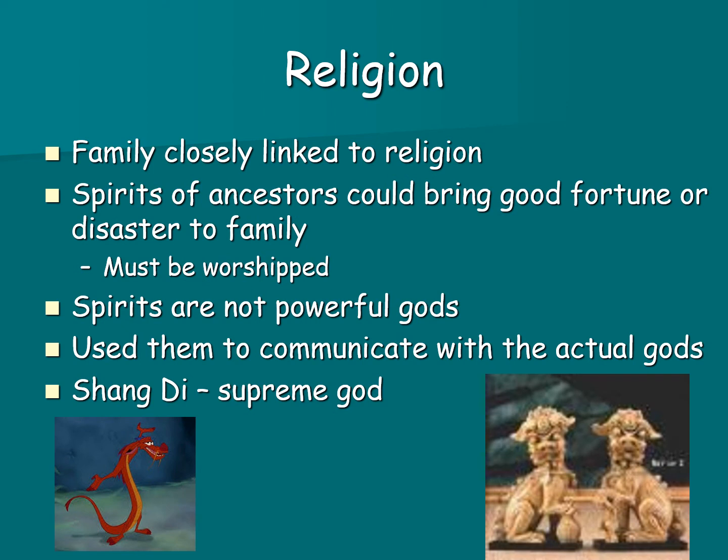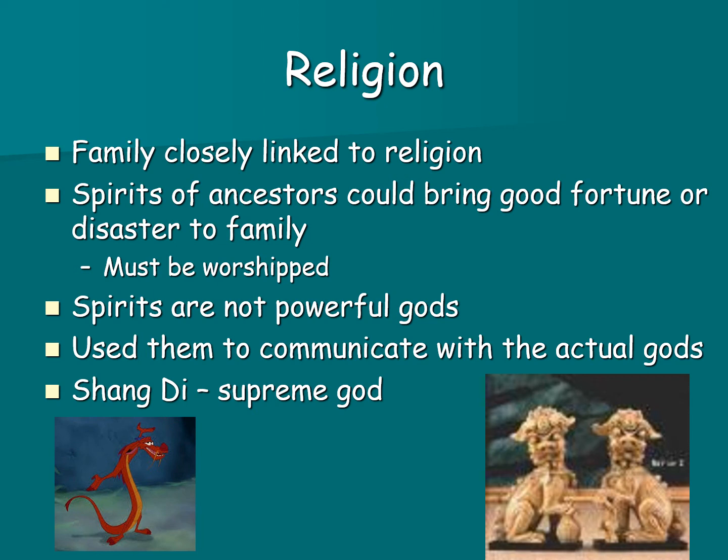Family was closely linked to religion. And that's because you would worship the spirits of your dead ancestors. And you had to worship them because they could bring your family good fortune, and failure to worship them would bring disaster upon your family. The spirits themselves were not powerful gods, but instead the spirits would communicate with the actual gods for you. So we call the Chinese religion ancestor worship. And a good example of that would be Mushu from the movie Mulan.